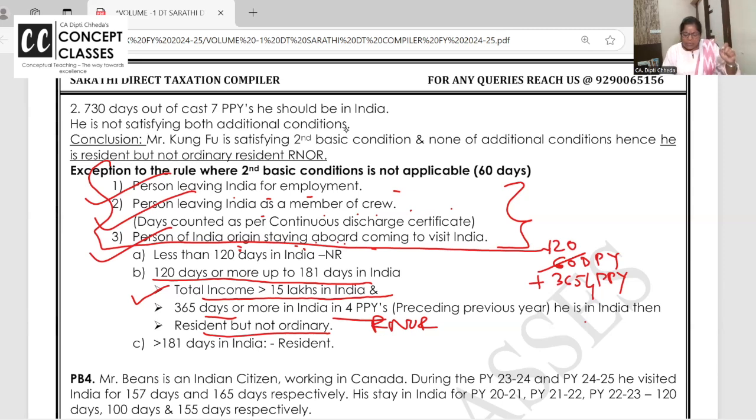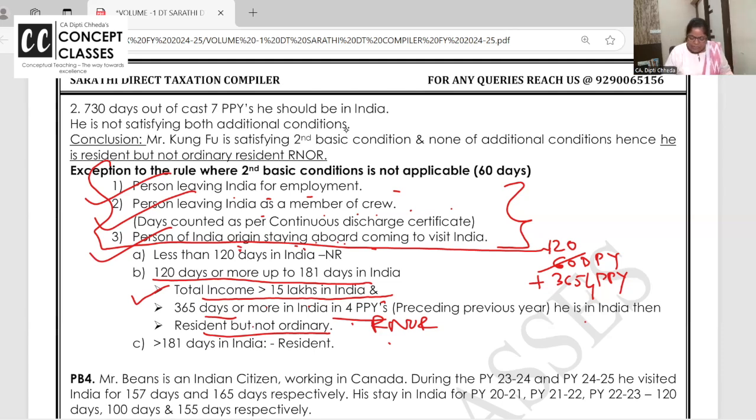Okay. Are you a person of Indian origin staying abroad, coming to visit India? Yes. Are you in India for 120 days or more? Yes. Is your total income in India exceeding 15 lakhs? Yes. And in the past 4 years, you are there in India for 365 days? Then you are said to be resident, but not ordinary. Stop there. Don't check the additional conditions.